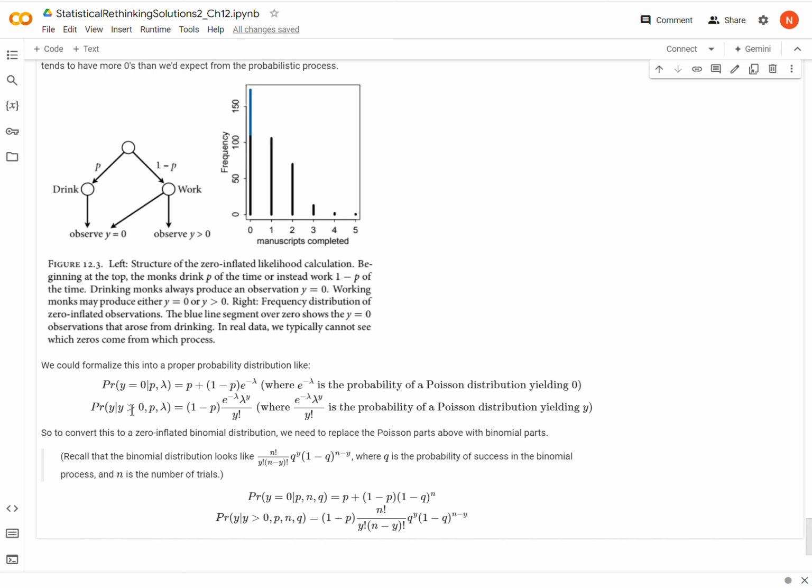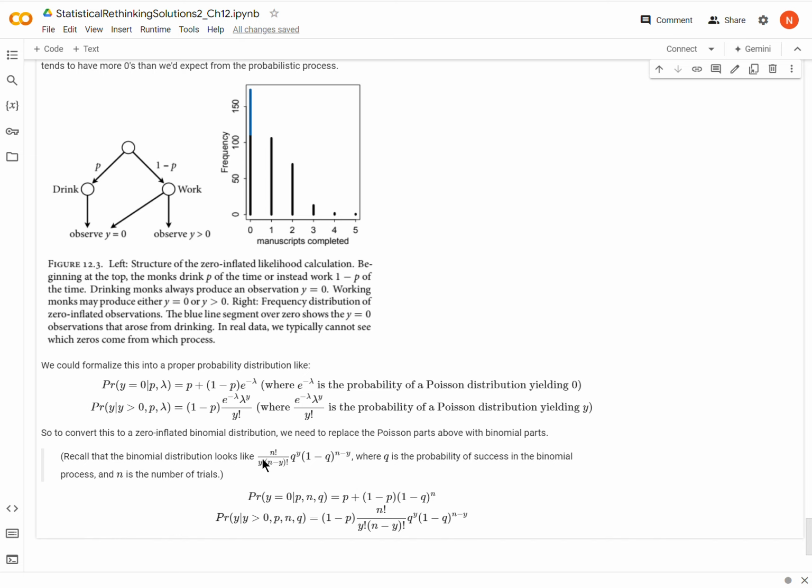Now what we want to do is, instead of working with a Poisson distribution, work with a binomial distribution down here. So if we go to work, now we're talking about binomial distributions, and we want a zero-inflated one. All we need to do is replace the Poisson parts in this first part with binomial parts.